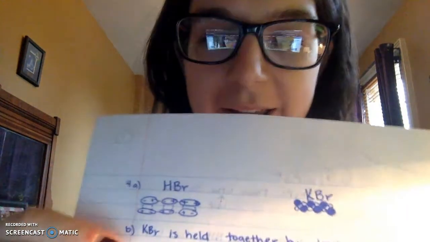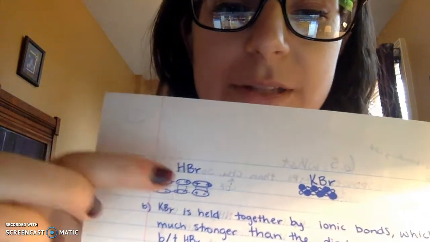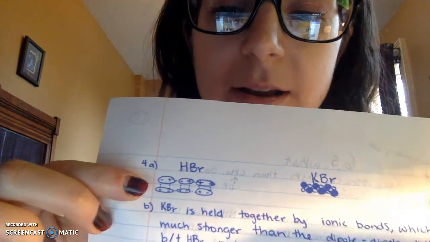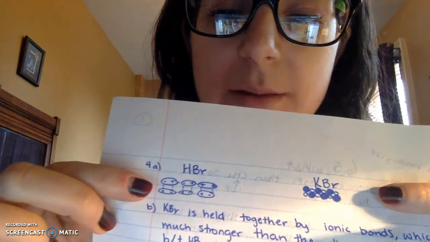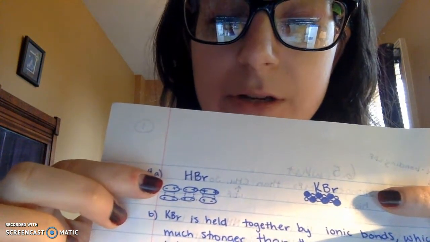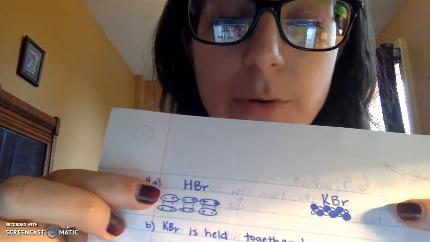For 4A, it says create a visual representation to show the interactions between particles in both samples during vaporization. So for 4A, I have these 2 images drawn. This is, it's all backwards. This is dipole-dipole interactions basically here, and on this side we have ionic compounds. So here we would have IMFs breaking during vaporization, those dotted lines, and here we would have the actual bonds being broken during vaporization.